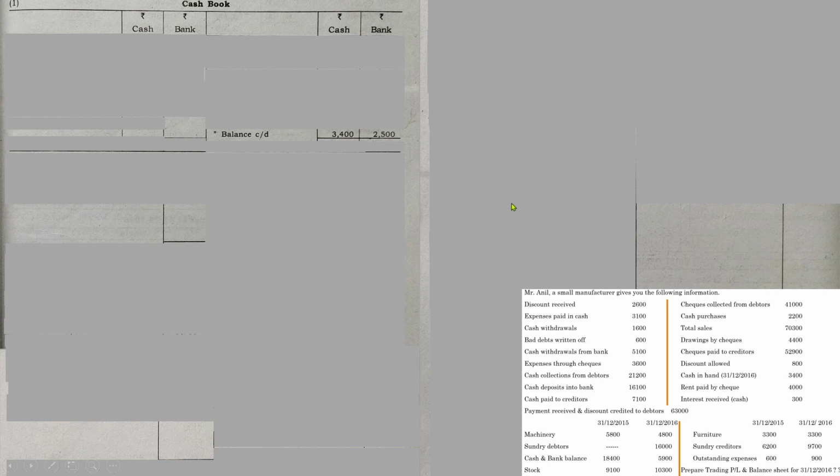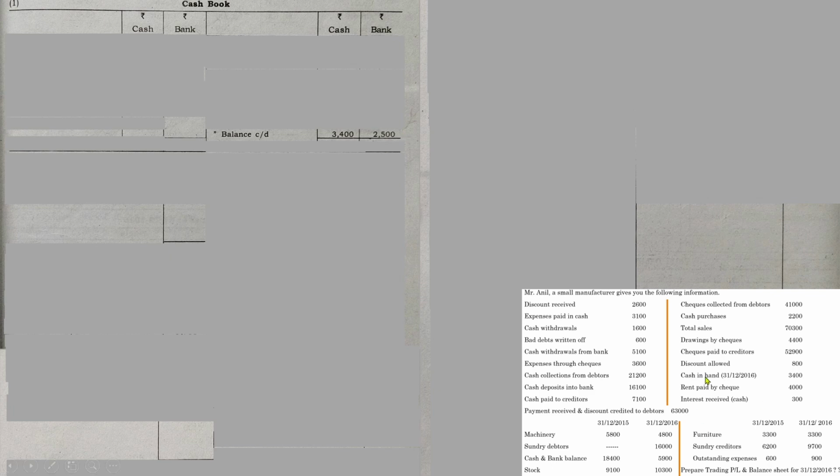See, in the question, cash in hand closing is given, but at the same time you can see that cash and bank balance during the period opening closing is given. So right now we are dealing with closing. So cash and bank combined closing amount is 5,900, but cash in hand closing is given as 3,400. So total cash and bank is 5,900. Out of 5,900, 3,400 is cash. So the balance will definitely be bank balance. So this is how you have to identify and understand hidden information.